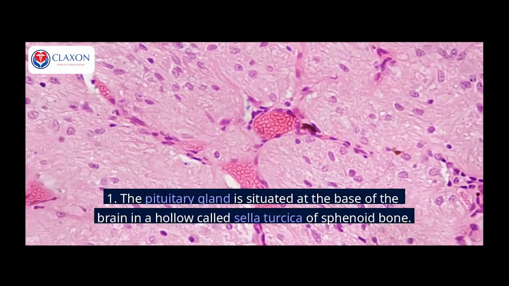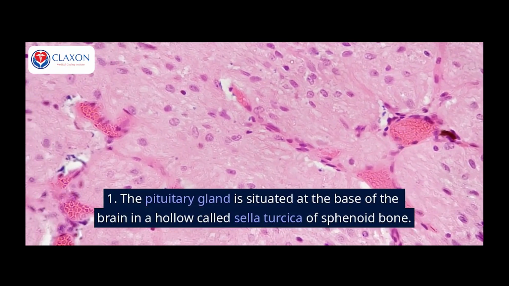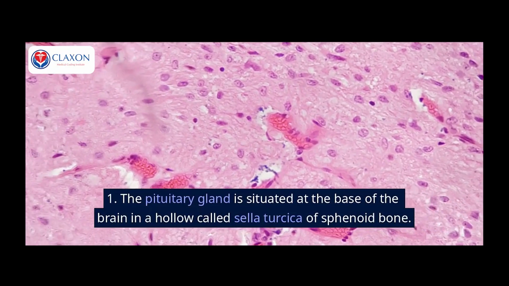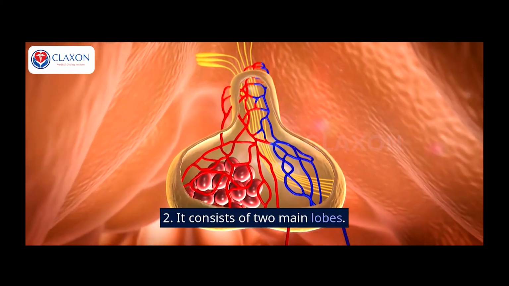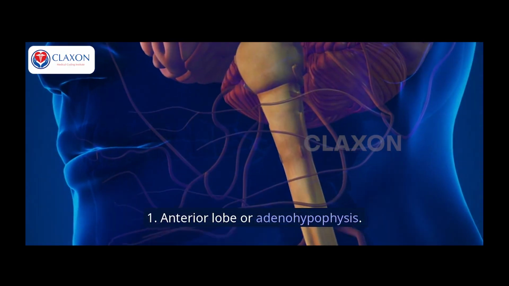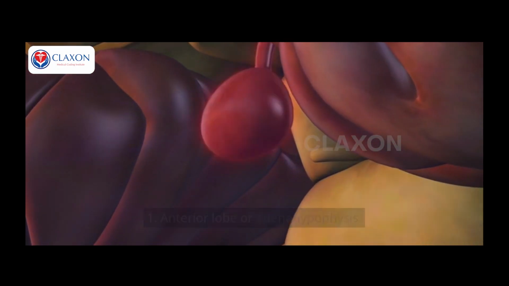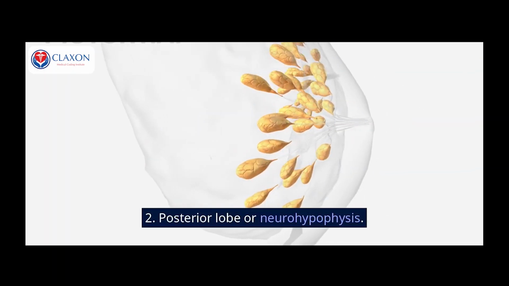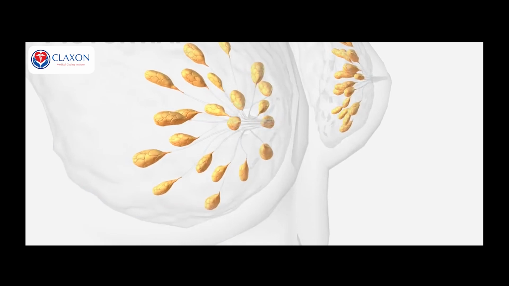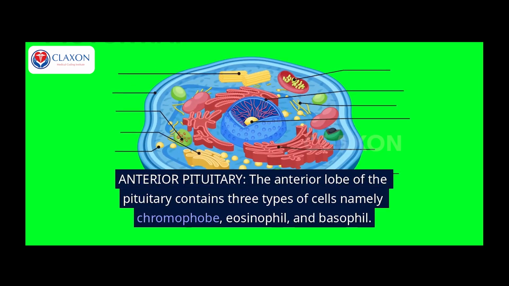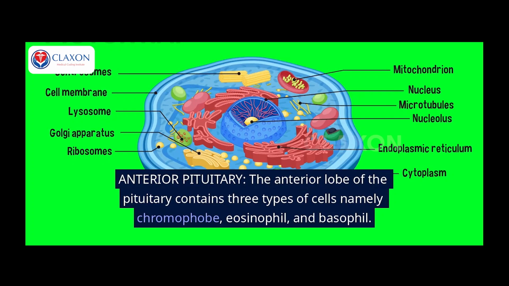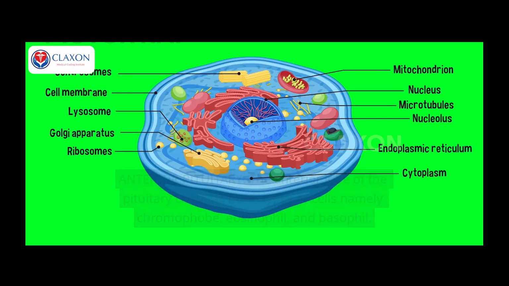Pituitary gland, hypophysis. 1. The pituitary gland is situated at the base of the brain in a hollow called sella turcica of sphenoid bone. 2. It consists of two main lobes. 1. Anterior lobe or adenohypophysis. 2. Posterior lobe or neurohypophysis. Anterior pituitary. The anterior lobe of the pituitary contains three types of cells, namely chromophobe, eosinophil, and basophil.